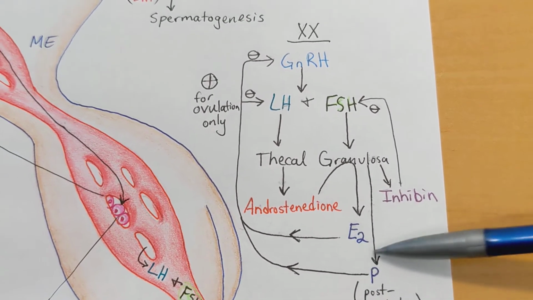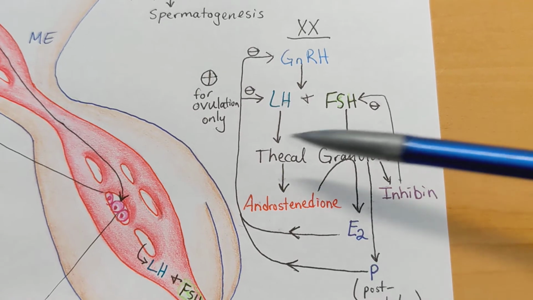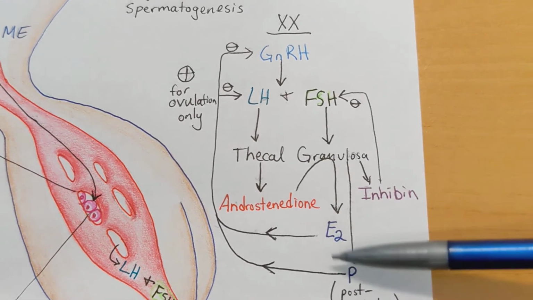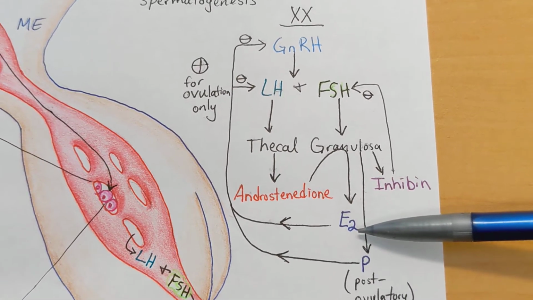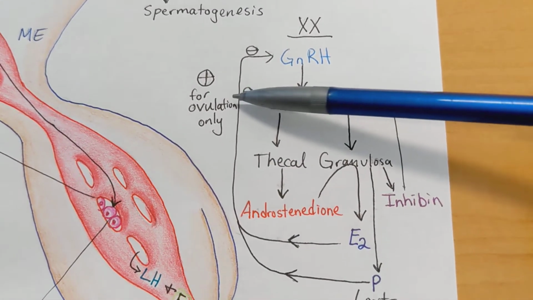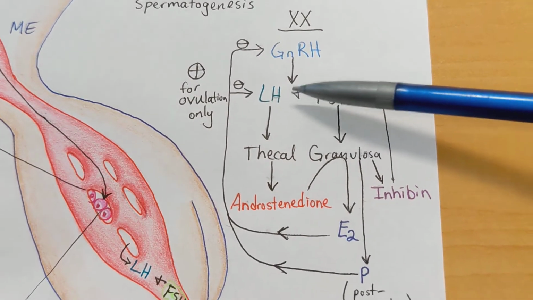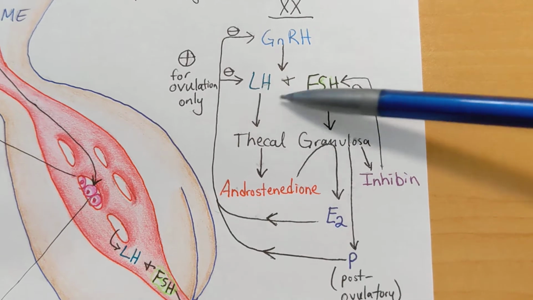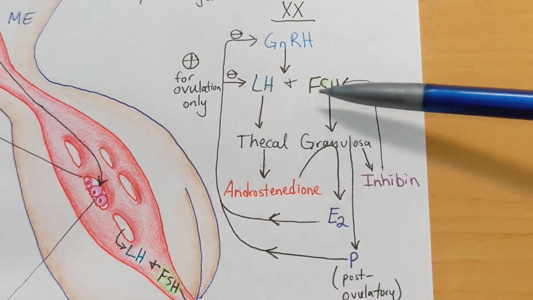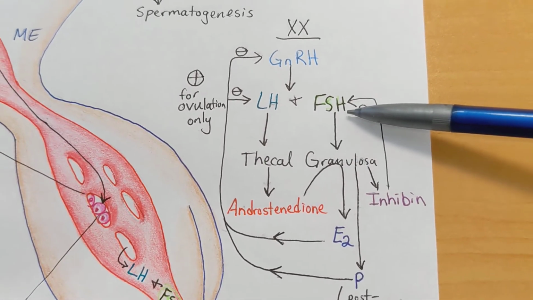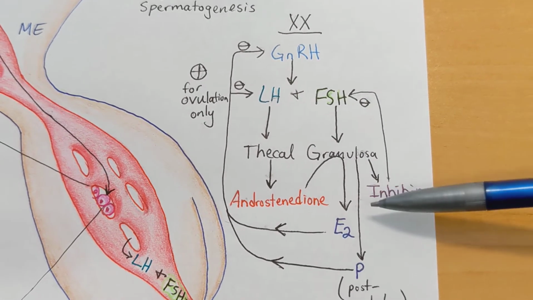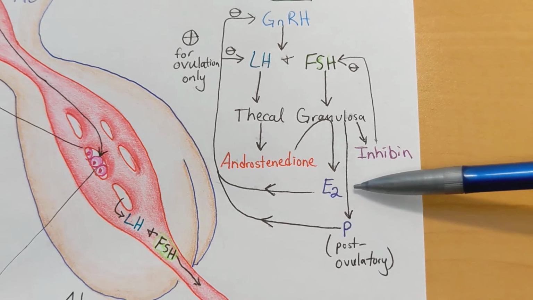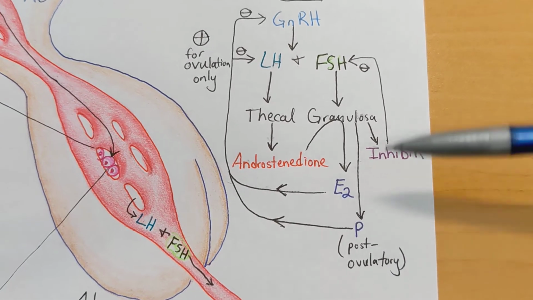During that time, estrogen has increased so much as the follicle grows, so as there are more and more thecal and granulosa cells, estrogen surpasses some target threshold and briefly exerts a positive feedback on the hypothalamus and anterior pituitary gland, leading to a massive surge of LH and to a lesser extent of FSH as well. This is going to trigger ovulation, therefore marking the beginning of the luteal phase.